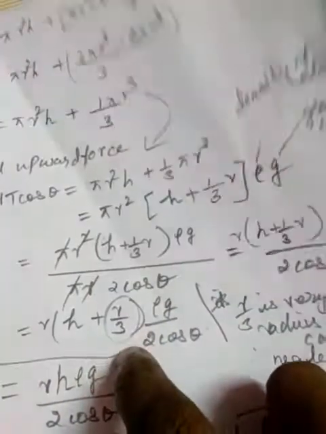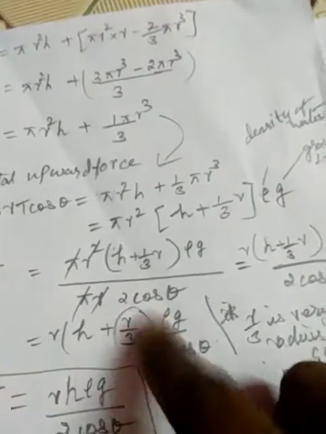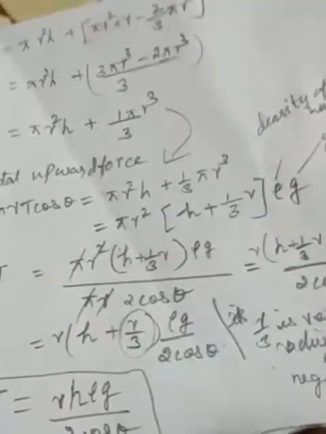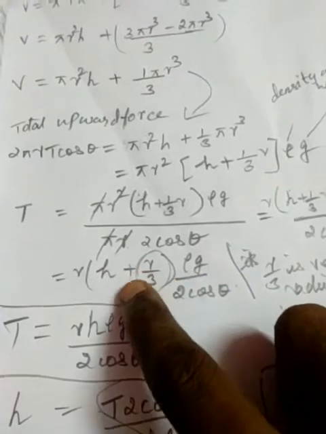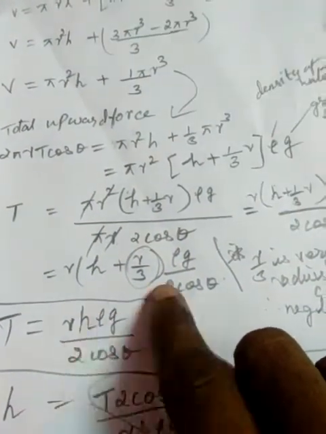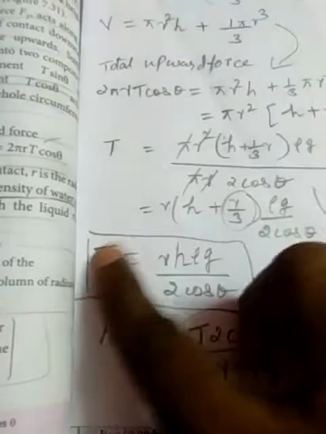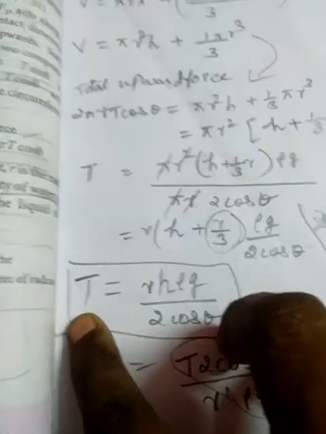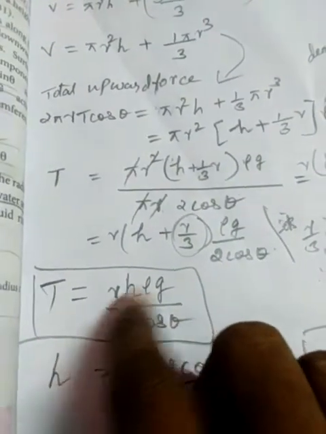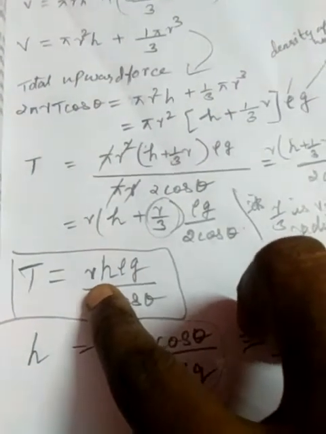Here r/3 is very small compared to the radius value, so we neglect it. The balance is rhρg divided by 2 cos θ. Now we want to find the surface tension in the capillary tube: T equals rhρg by 2 cos θ. Next we have to find the height h.